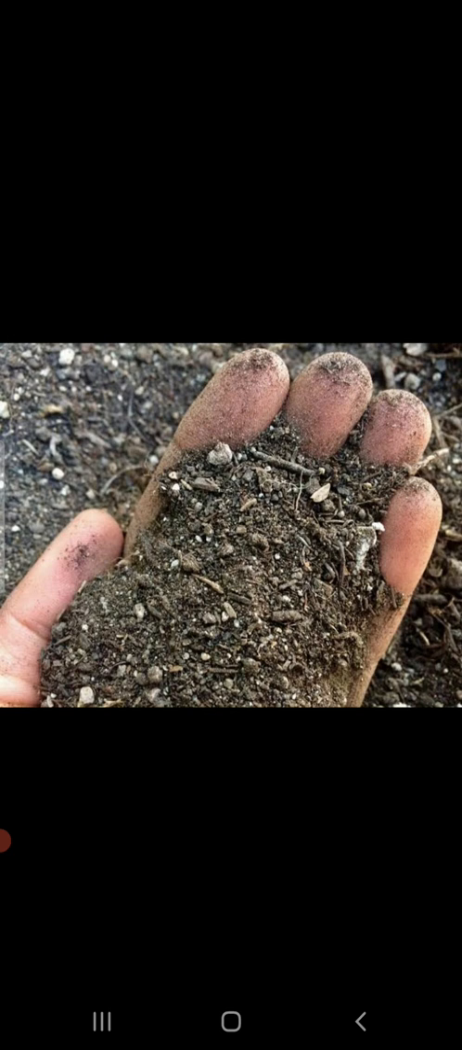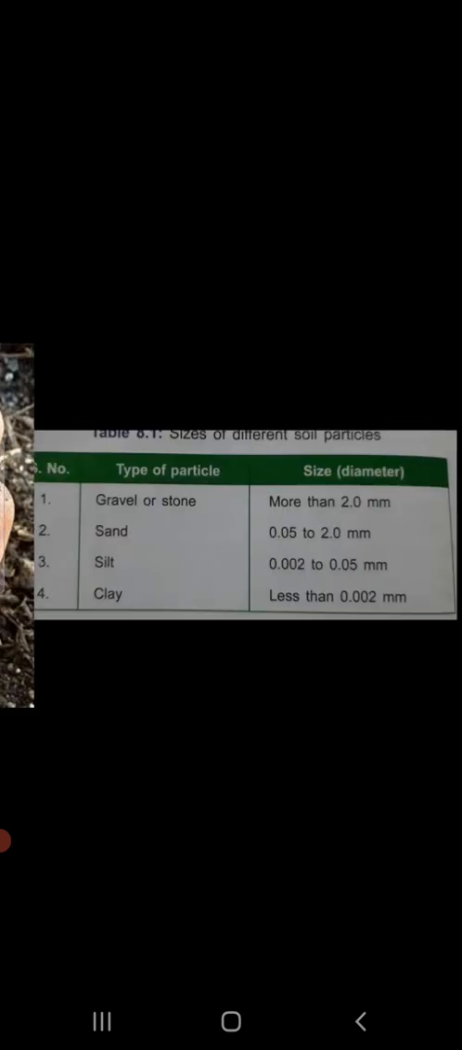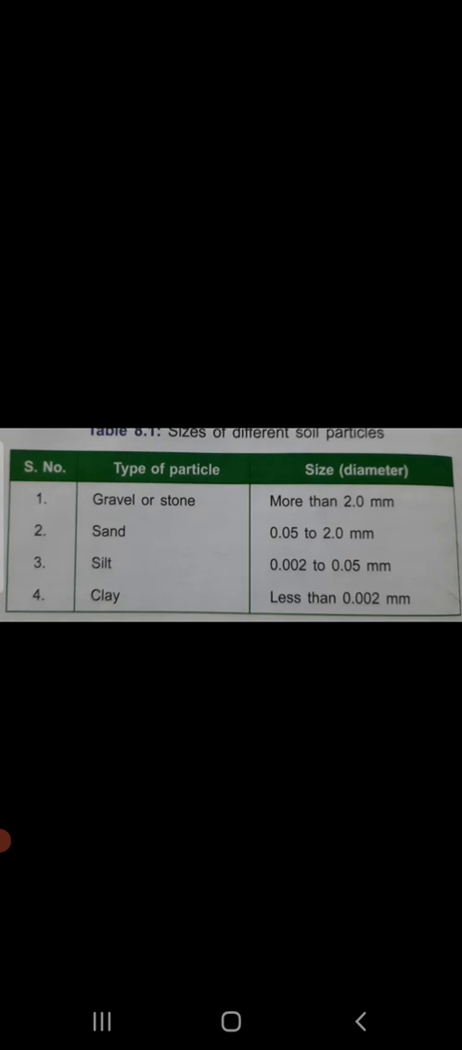Okay children, so the next topic is soil particles, which are actually the major part of the composition of soil. Soil consists of particles of different sizes. If you see here in this picture, you can see that there are different sized particles present in the soil. Based on size, soil particles are broadly divided into 4 types. That is gravel or stone, which have size more than 2 millimeter.